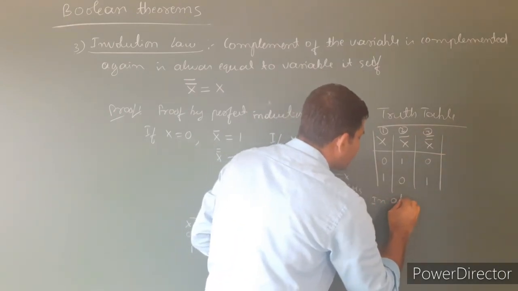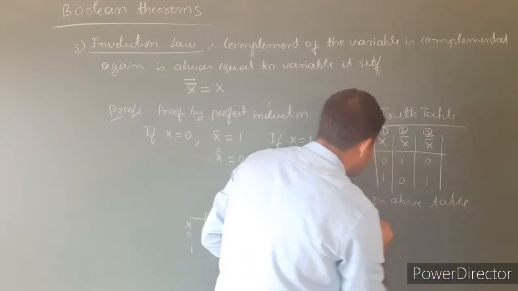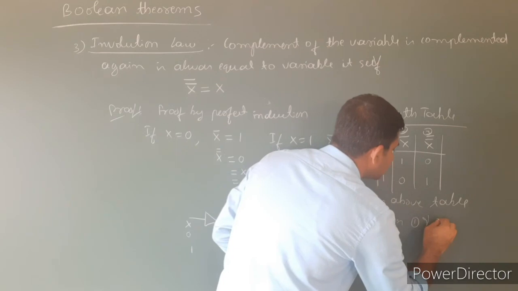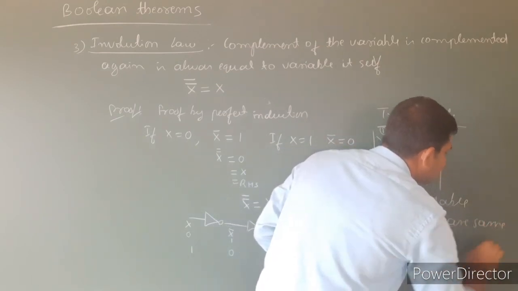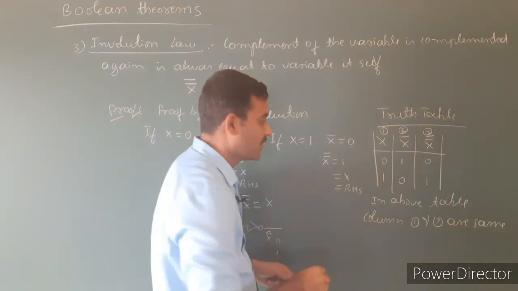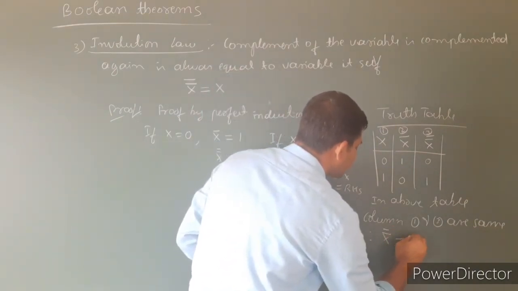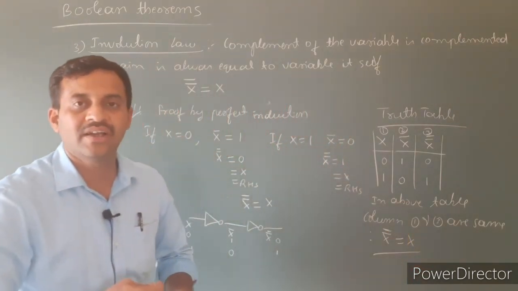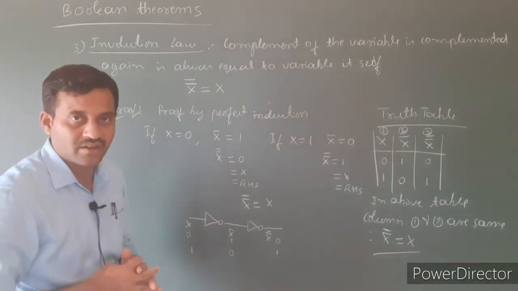In the above table, columns 1 and 3 are the same. Either we write same or equal. Therefore, x double bar is equal to x. This is the proof of the involution law.